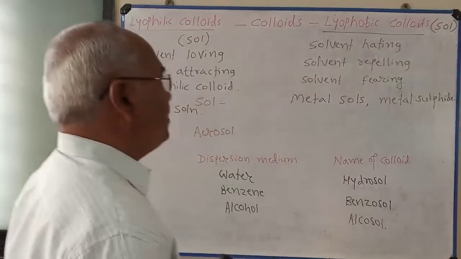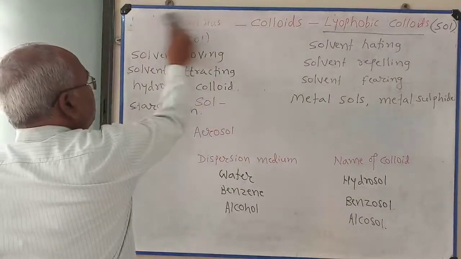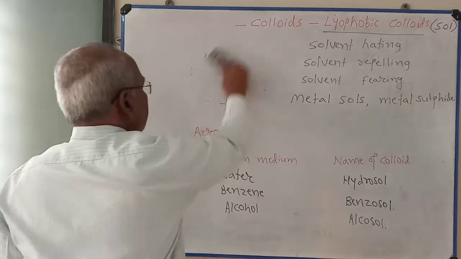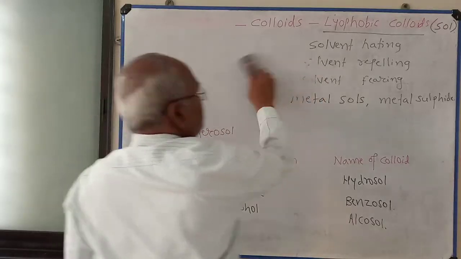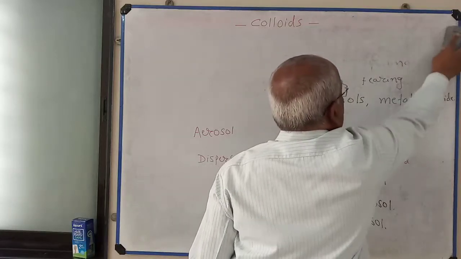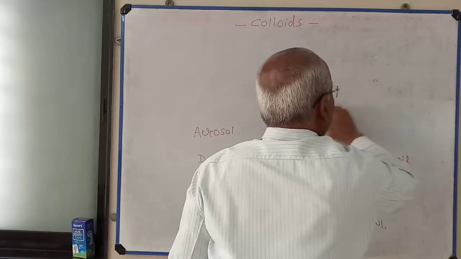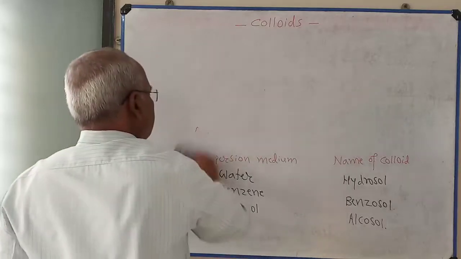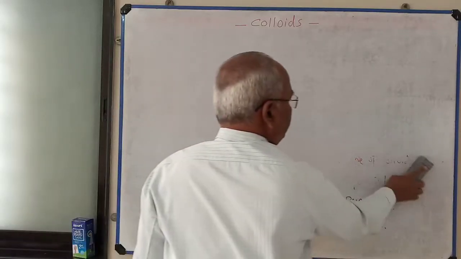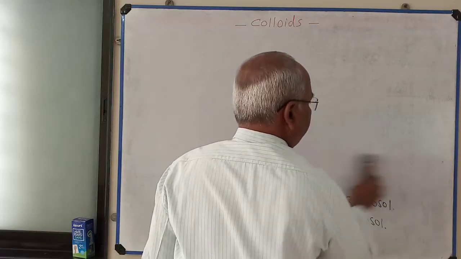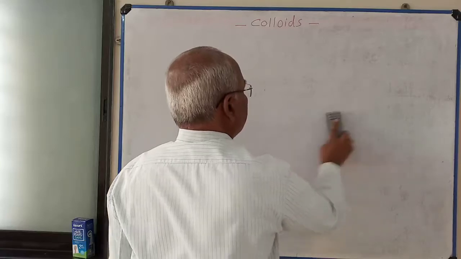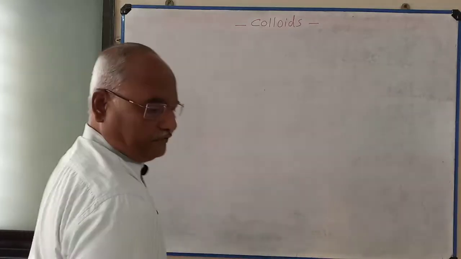So this is about lyophilic colloids and lyophobic colloids. The difference between lyophilic colloid and lyophobic colloid is also very important. After explaining this, I am going to explain classification of colloids depending upon molecular size.